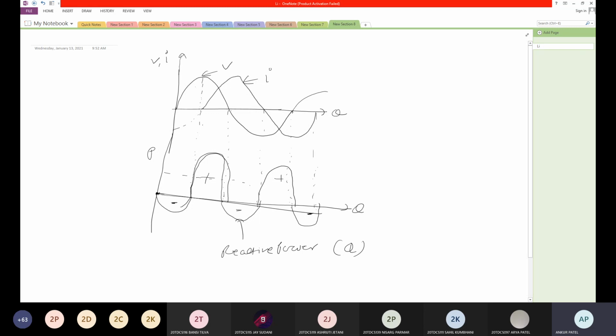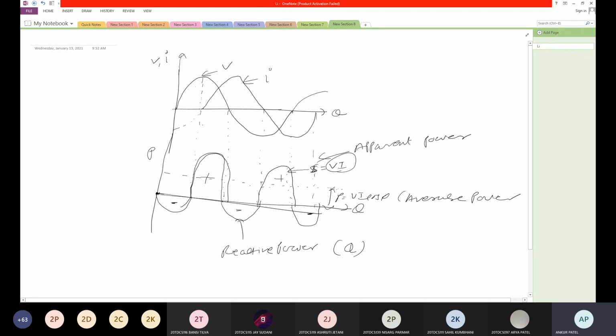Suppose I am just writing this at the middle of the line. That is called P equal to VI cos phi. That is your average power. And at the peak, this is your S equal to V into I. So this is your maximum value. This is your apparent power.